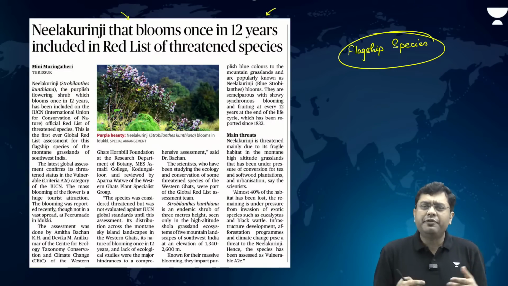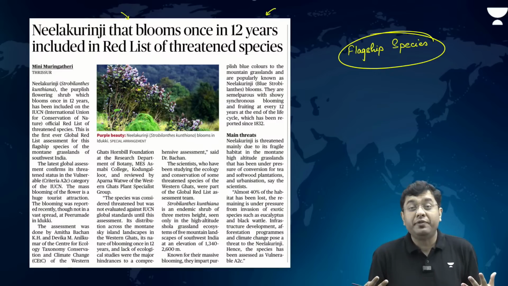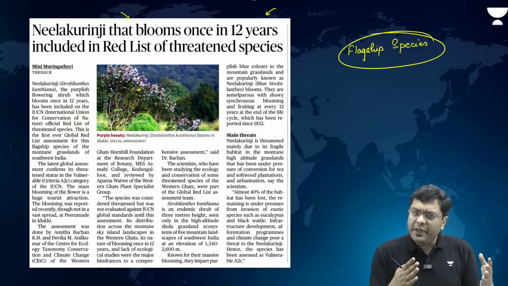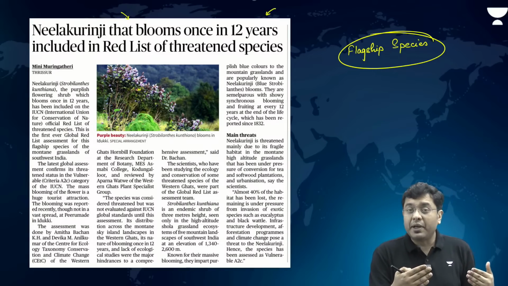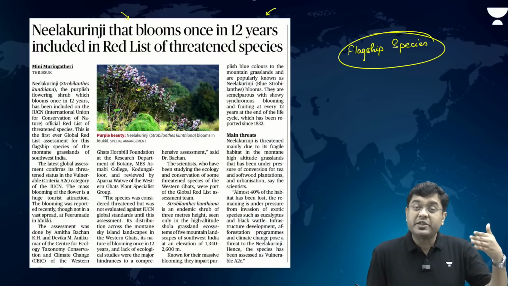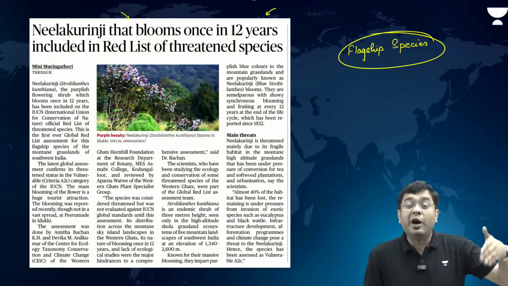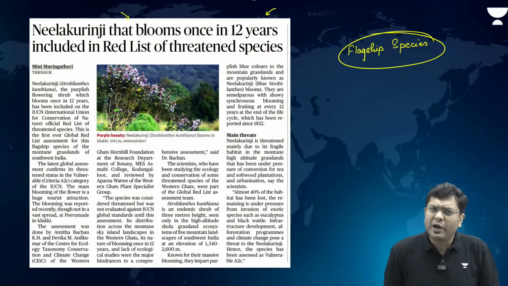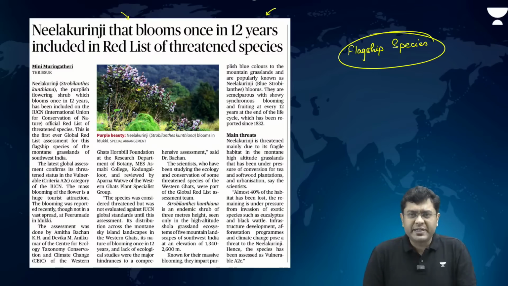Now this is one of the flowers which blossoms every 12 years. That is how this flower has been used by many of the tribal communities even to calculate their age. They would calculate their age based upon how many times in their lifetime they have observed this flower blossom. So that is how a rough calculation of the age would be done.